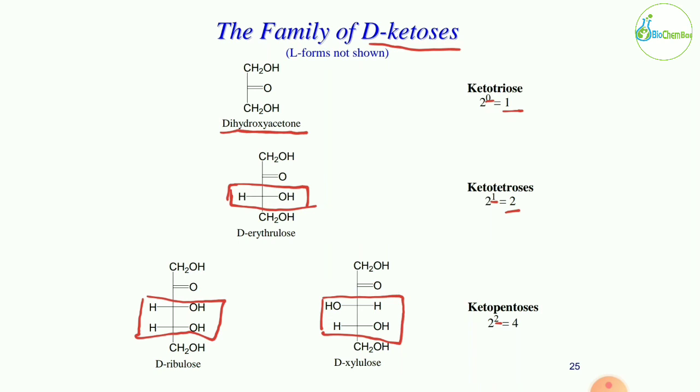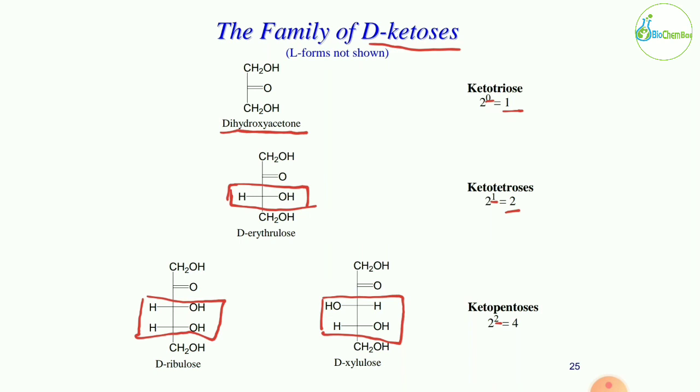So on the first one, ribulose, all the hydroxyl groups will be present at the right side. So no hydroxyl group is at the left side. Okay, in the xylulose, the third hydroxyl group is present at the left side.